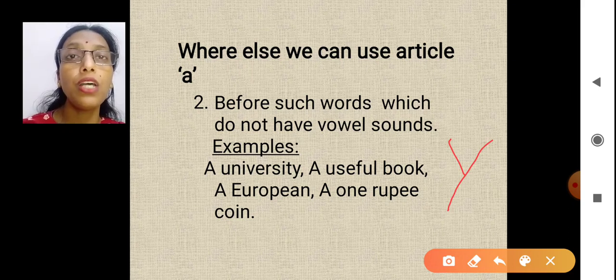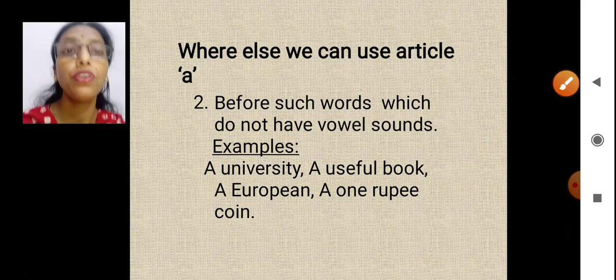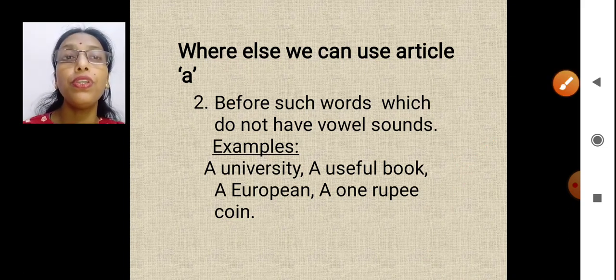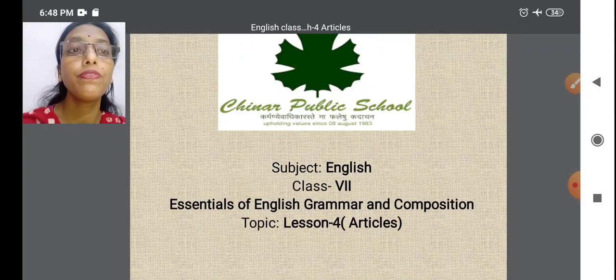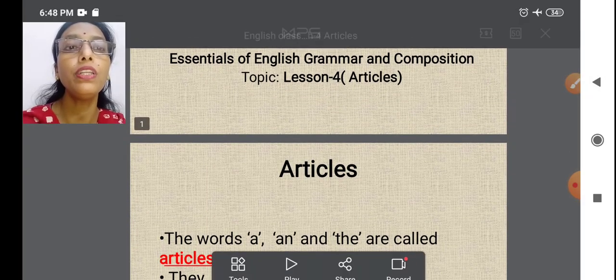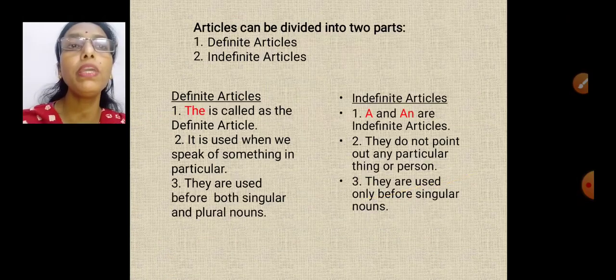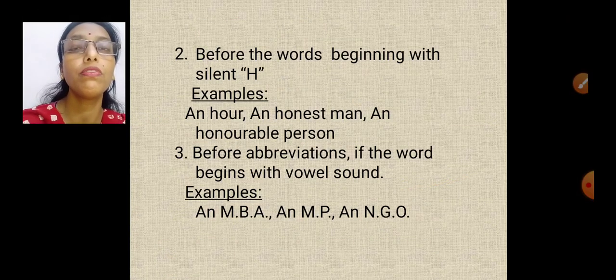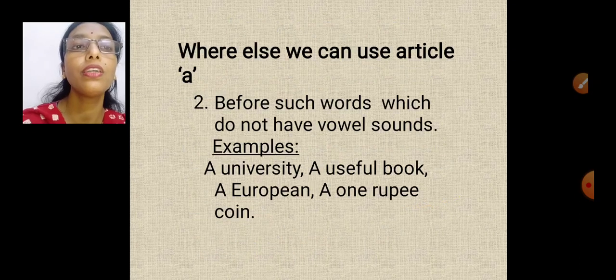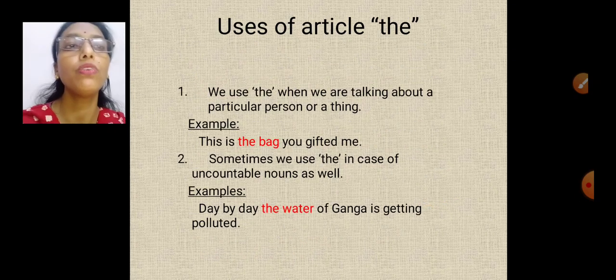Yellow, y sound. Okay. Same is the case of European. And what about one? One will be v sound.